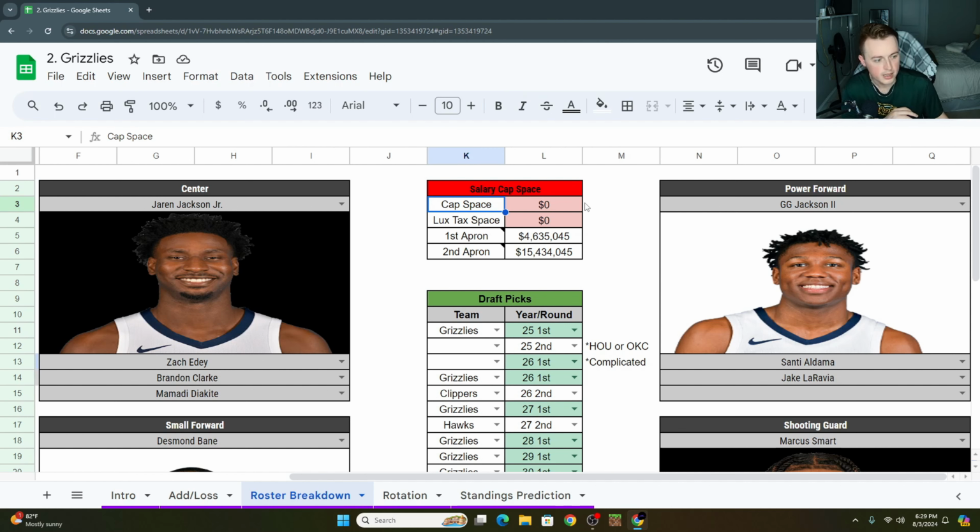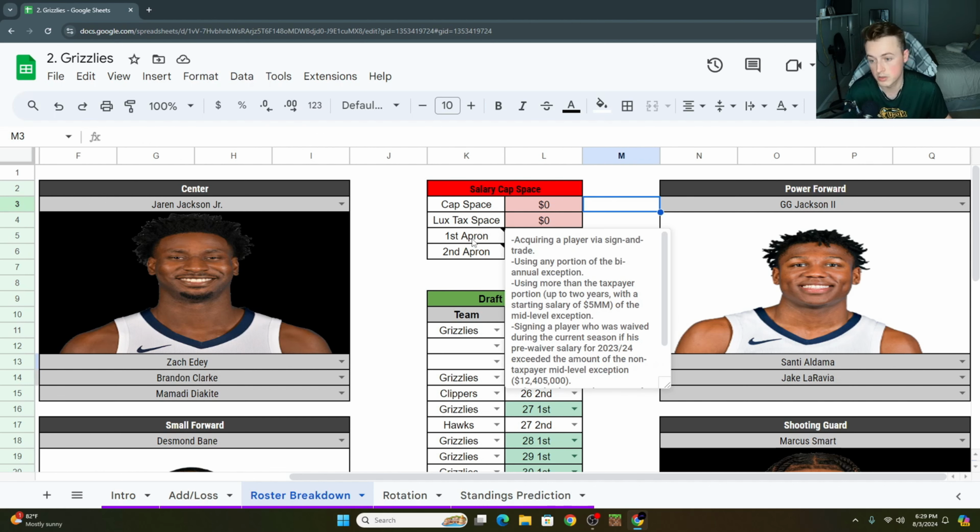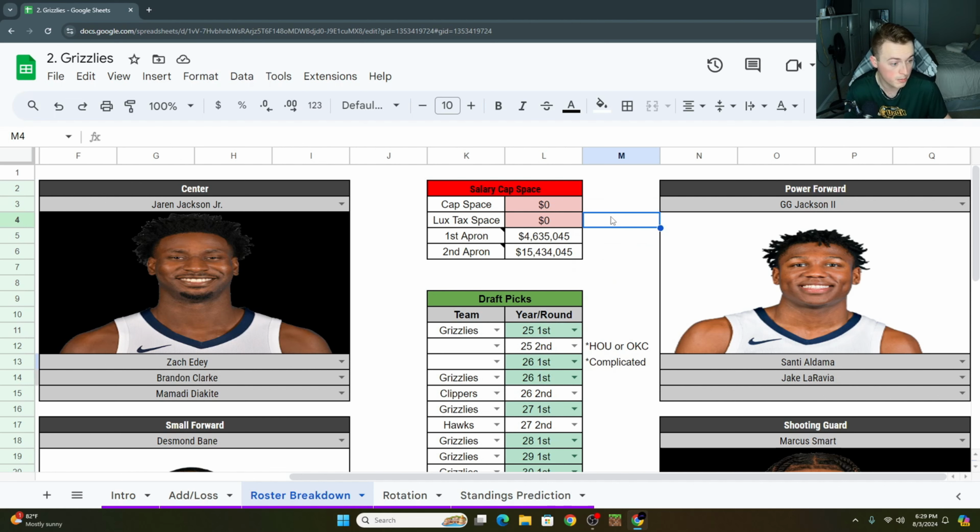Cap space, right? The Grizzlies are out of cap space. They've also passed the luxury tax amount. When this hits 0, that means they've run out of luxury tax dollars, so now they're just sitting in luxury tax. They haven't hit the first apron yet, which is important. If this were to hit 0, it means they've hit the first apron, so they're not being hit with any of these crazy restrictions that a lot of other teams are. So they're actually pretty flexible and can make a lot more moves right now.